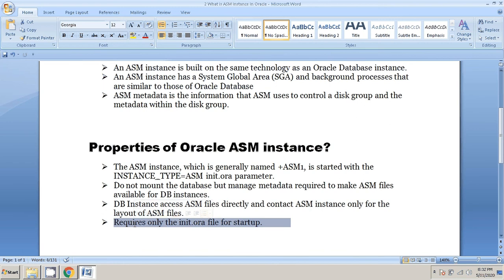And what is the main advantage you can use here? You can club the file system and Oracle ASM. So sometimes you want to keep some data files on another mount point, like